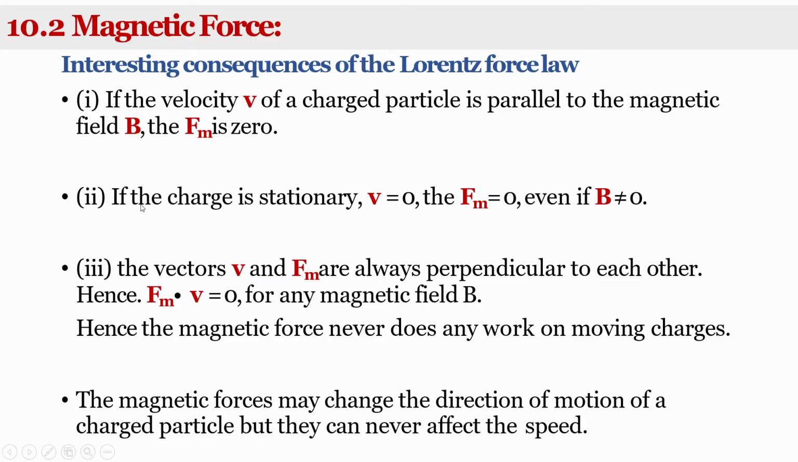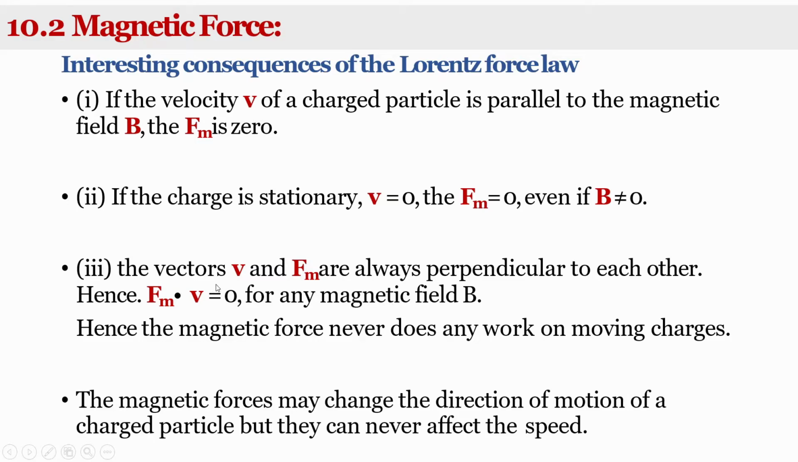Second, if the charge is stationary, meaning v equal to 0, then naturally F equal to qvB sin theta is 0. So if the charge is stationary, the magnetic force is again 0, even if the magnetic field is not equal to 0. The third is that the vectors v and Fm are always perpendicular to each other. Hence Fm dot v is equal to 0 for any magnetic field B.